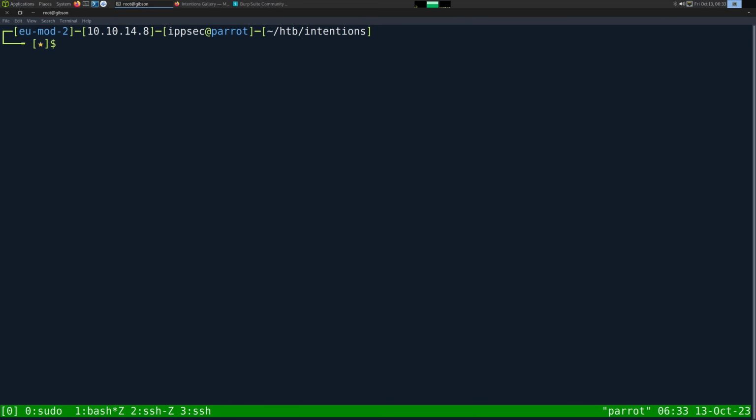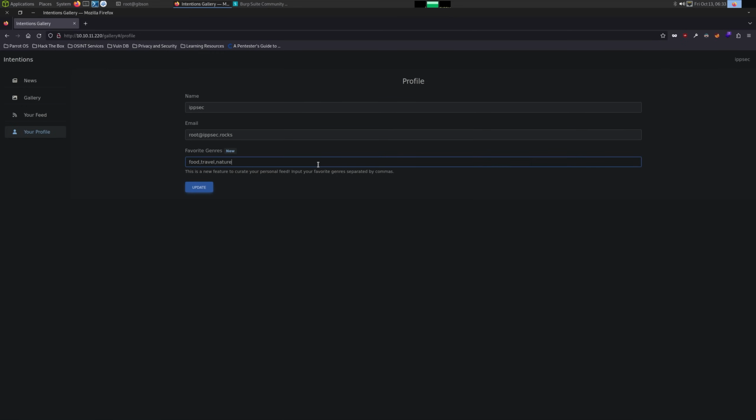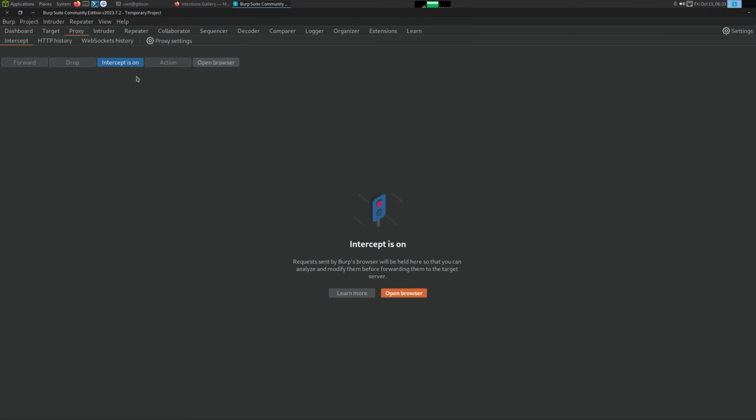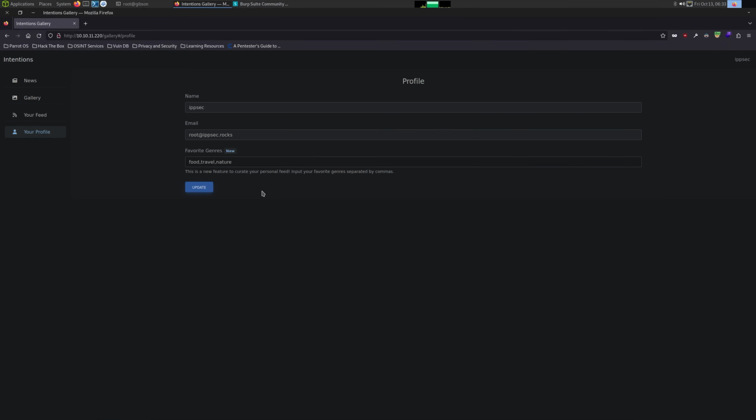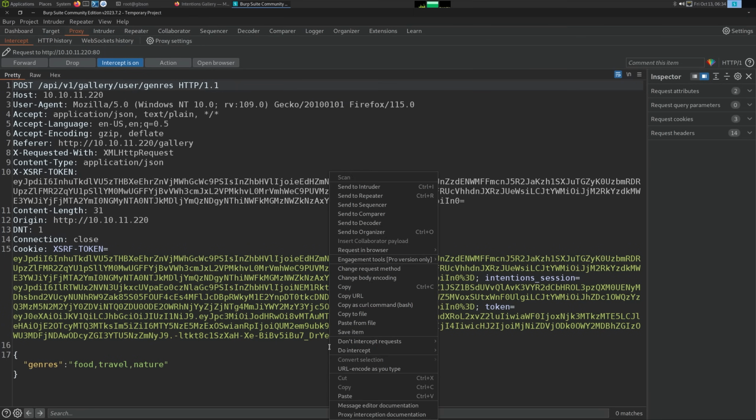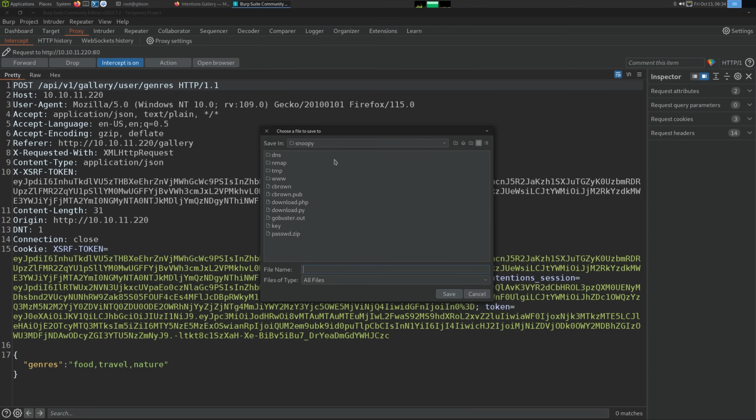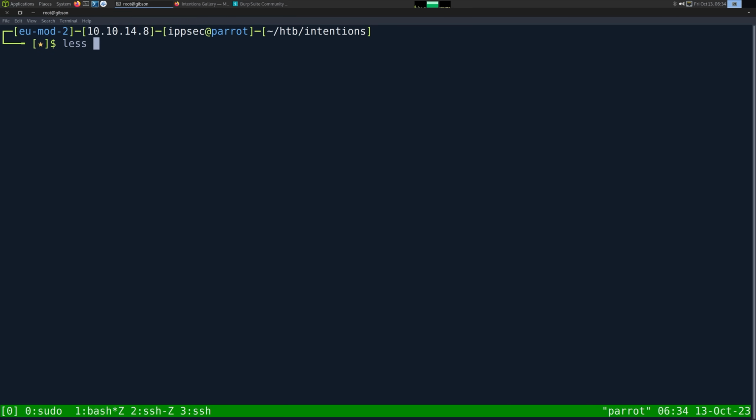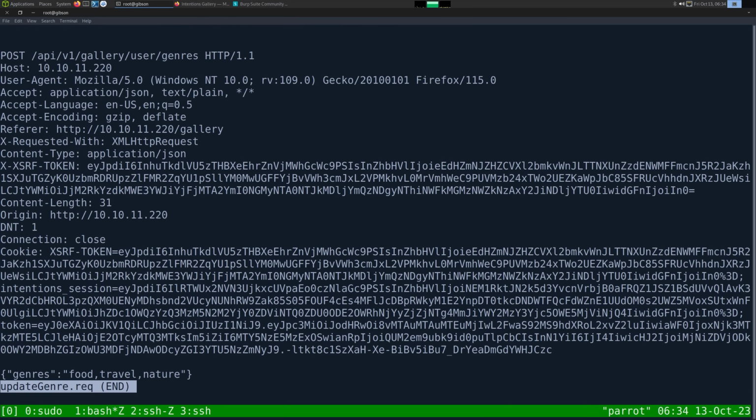This is Ippsec from the future, and if you didn't want to exploit this SQL injection manually, SQLMap does support second order injection. So to do it, we just have to grab both requests. So I'm going to go back to my profile. We're going to set Burp Suite, and we're going to turn intercept on. Click update to capture this request. And then we can just save the item to a file, or maybe copy to file, I should say. And let's make sure we're in the correct folder. And I'm going to call this update genre.request. Save it. And if we look at it, we can see that's just the HTTP request.